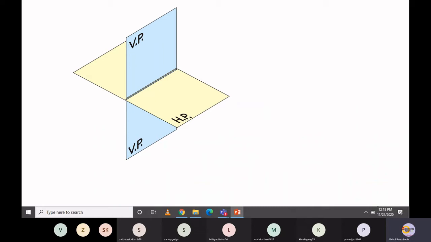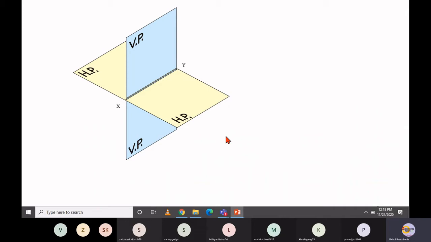One more plane we have is called a side plane or profile plane, but right now it is not shown in this figure. That vertical plane and horizontal plane are bifurcated by means of an imaginary line called the xy line. As I said, these are the first, second, third and fourth quadrants, which you already know from mathematics.